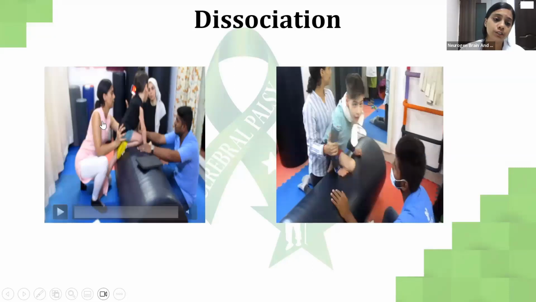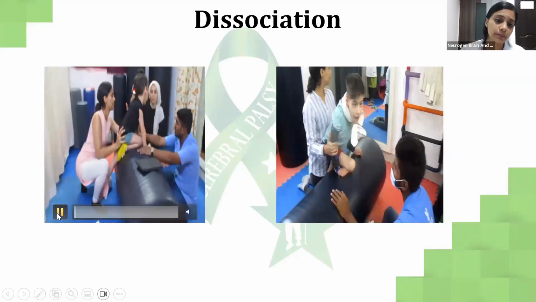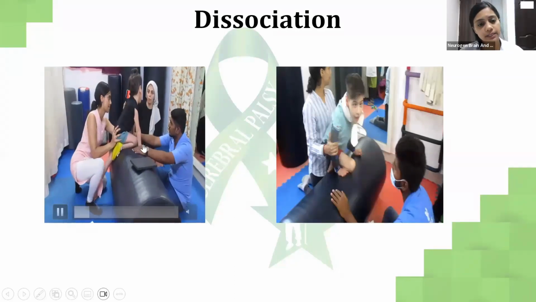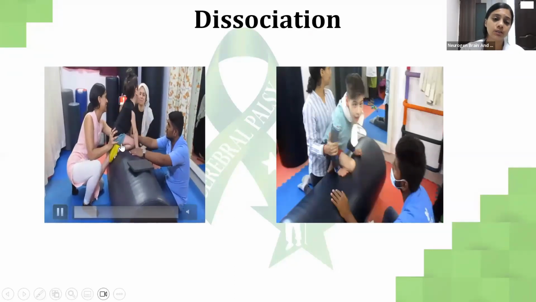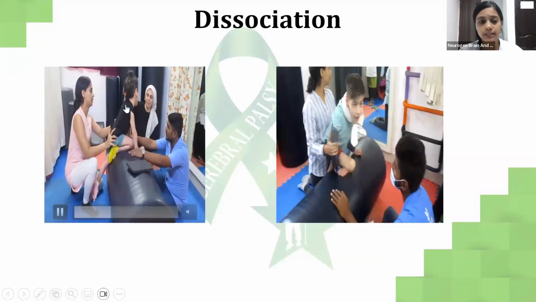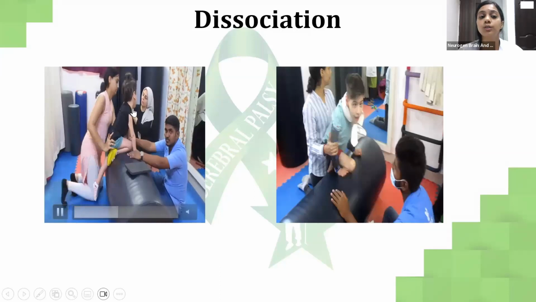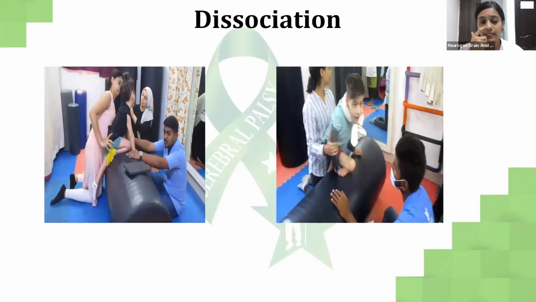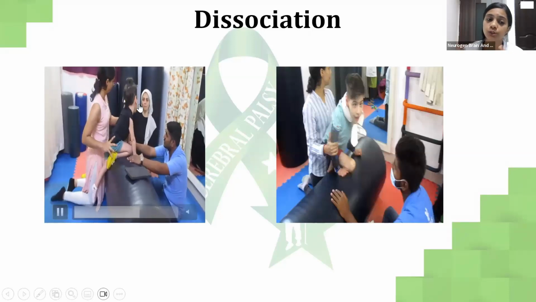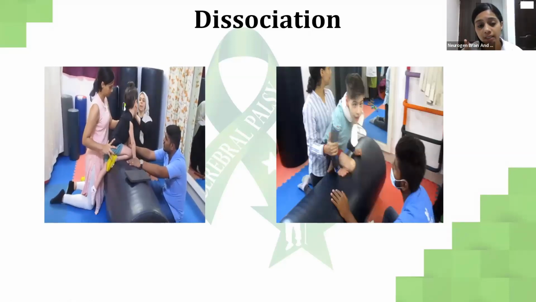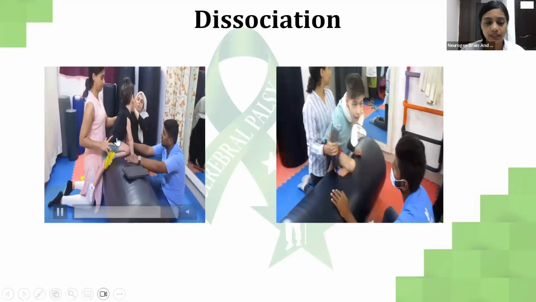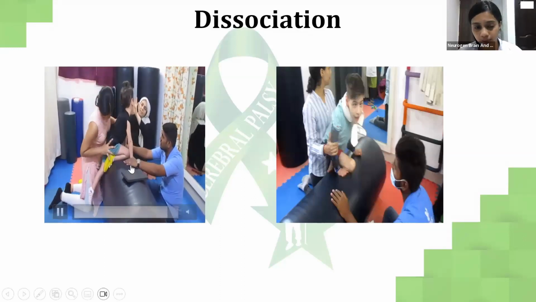Now, dissociation activities for children with dystonia. If you see this child, one leg is on the bolster and the other one is suspended down. His posture is good, his head control is good, he's trying to look to that side because he had a tendency of looking at only one side, while we are giving him cues on the opposite side so that he learns to rotate his neck towards the affected side also, while his hands have good weight bearing.